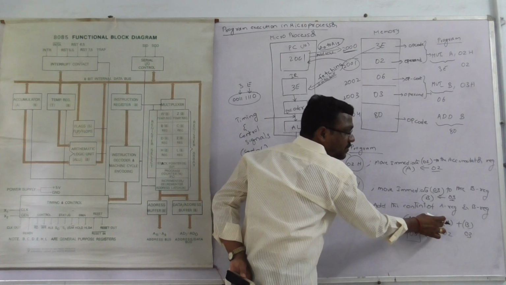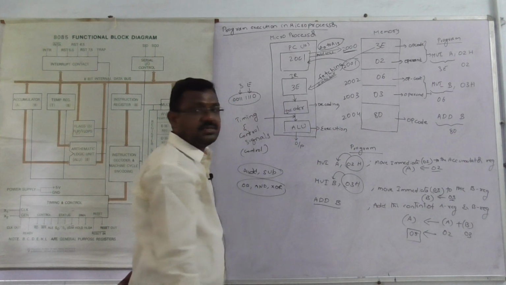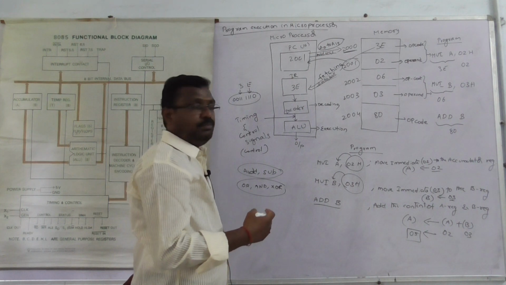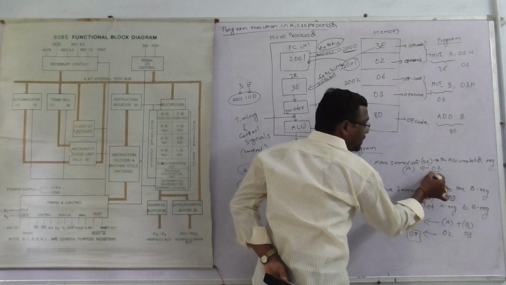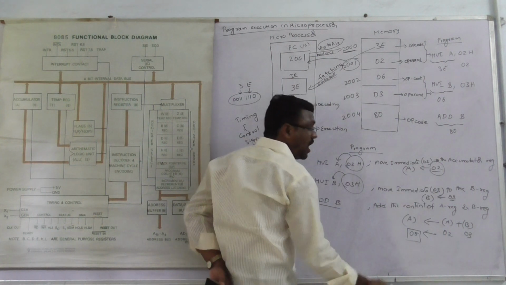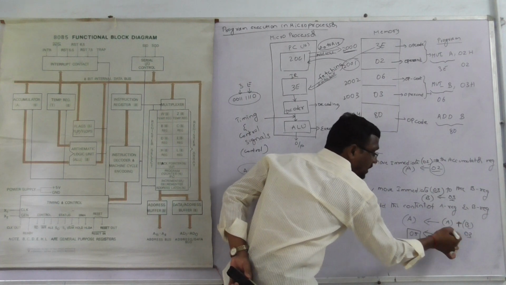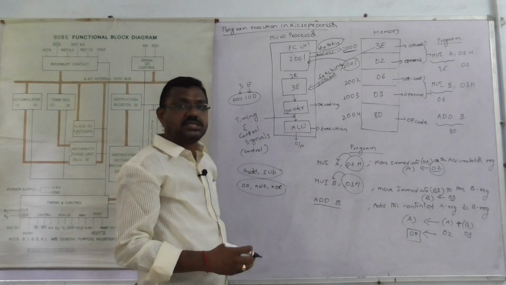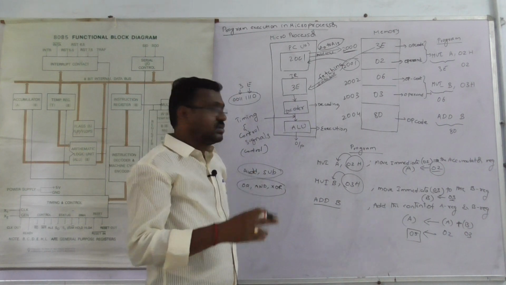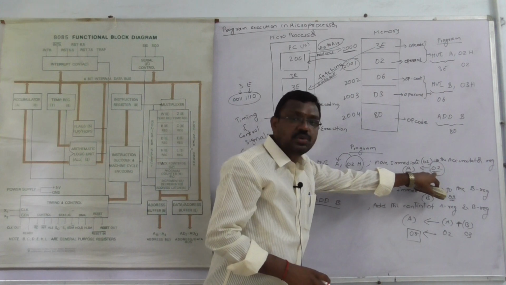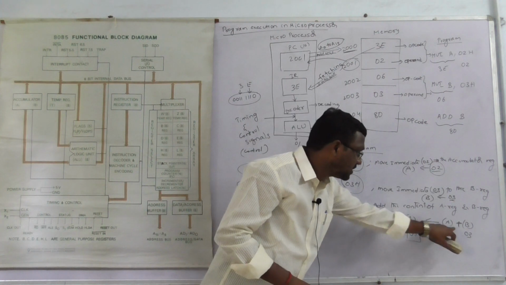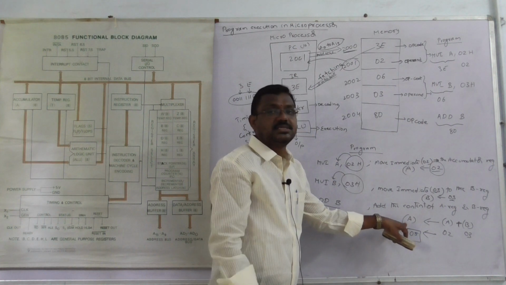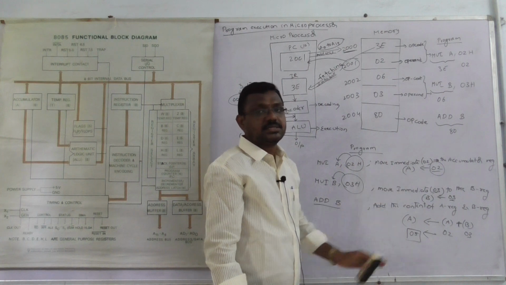This is the main advantage of the accumulator register. The accumulator register is also known as the A register. The accumulator register is an 8-bit register. It can store 8 bits of information. Before the execution of an instruction, the data is stored in it, 02. After the execution of an instruction, the result also is stored in the accumulator register. That is the main advantage of the accumulator register. This is the simple program.